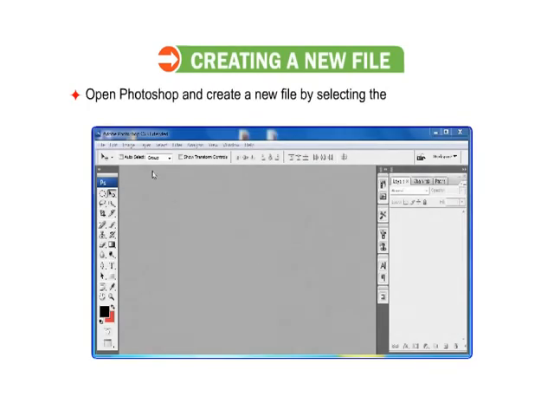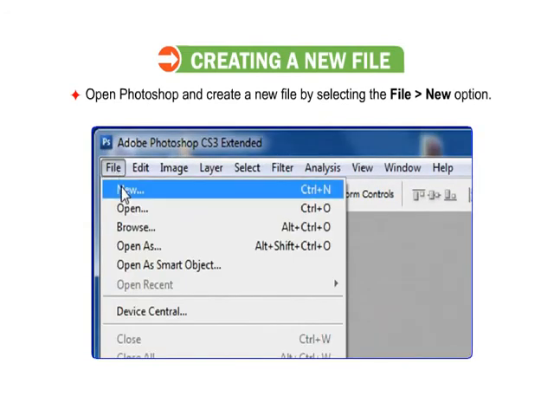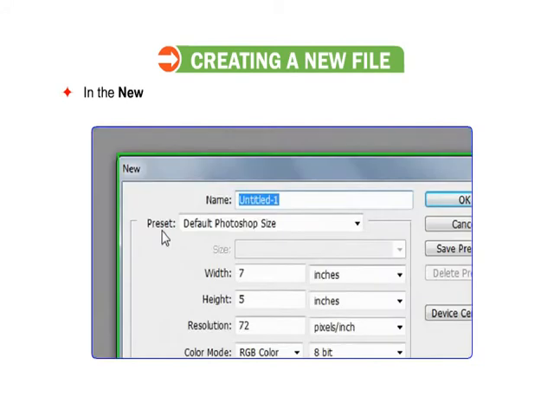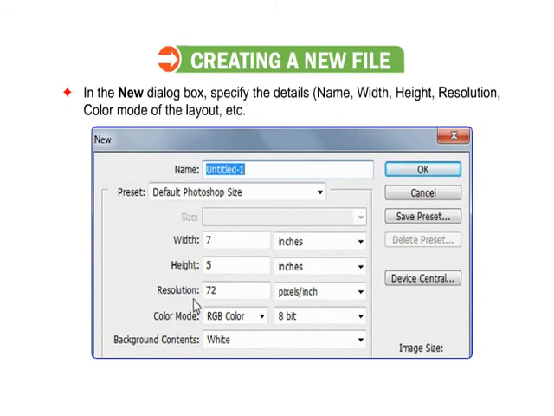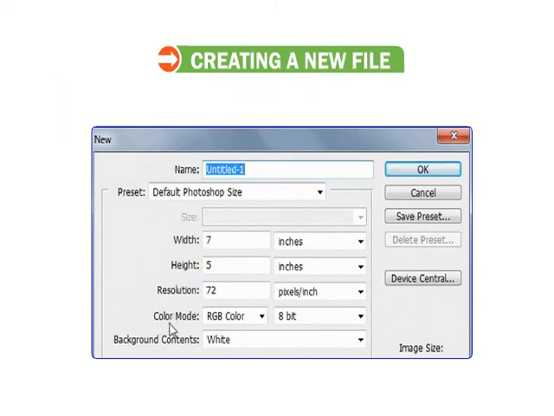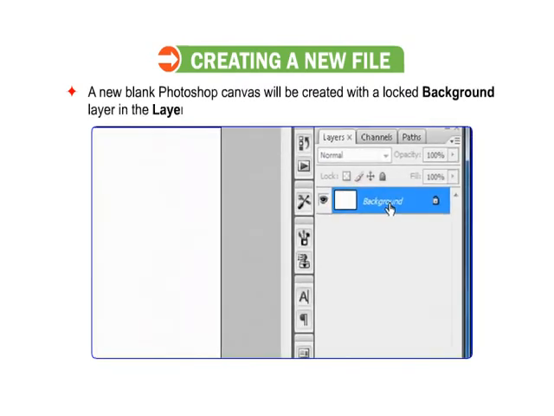Open Photoshop and create a new file by selecting File, then going to the New option. In the New dialog box, specify the details: name, width, height, resolution, color mode, layout, etc. Click on the OK button. A new blank Photoshop canvas will be created with a locked background layer in the Layers palette.